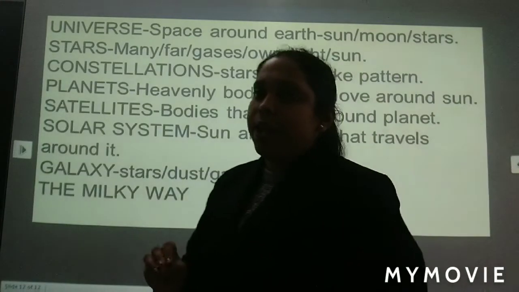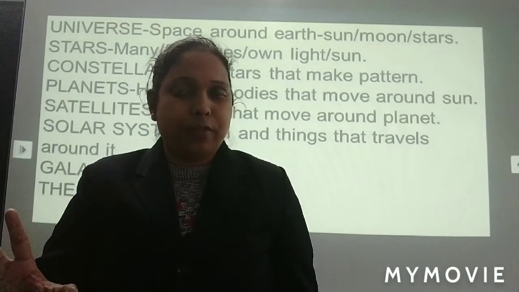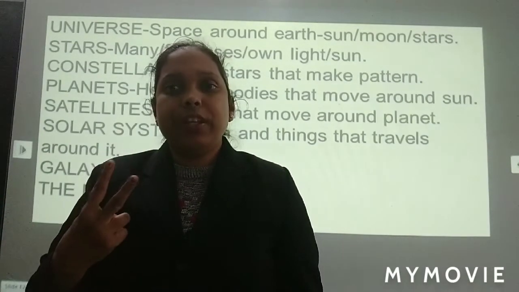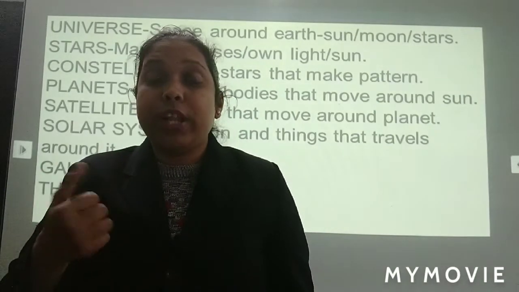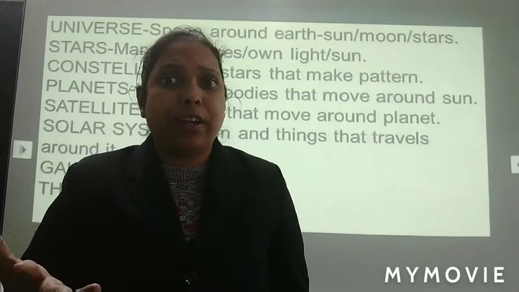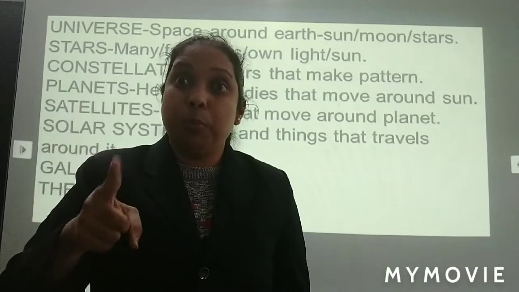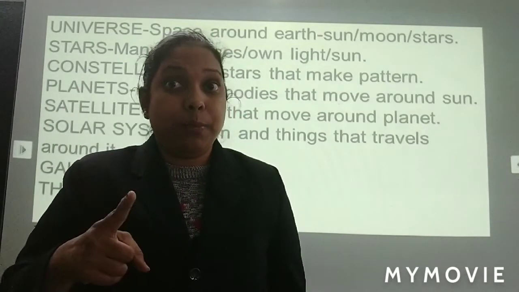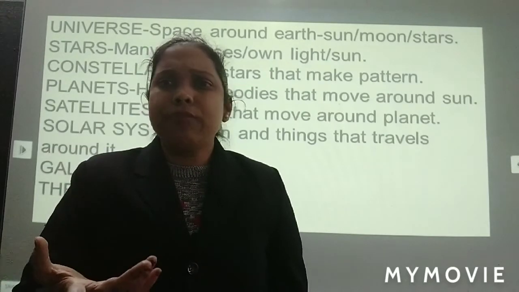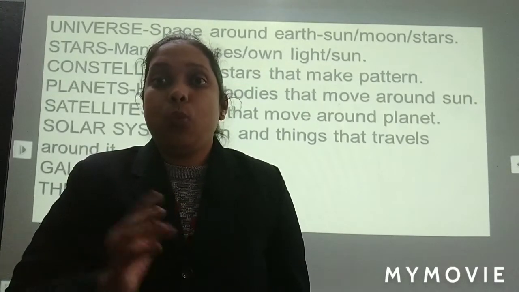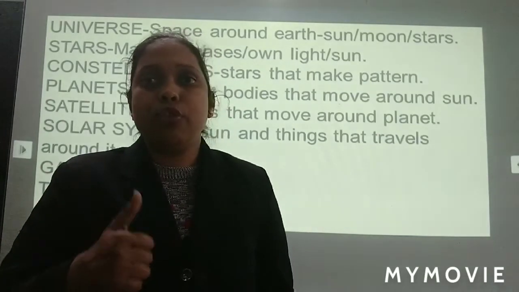If you are having any trouble, just read once again. It is very easy, not difficult to understand. So, read this lesson 2 times. You should be able to tell me if I ask you what is a satellite. You should remember, satellite, what was it? It was moon. Earth satellite, moon. Satellites are things that move around the planet. As soon as I ask, you should be able to tell what is a galaxy. So, main things you should know.